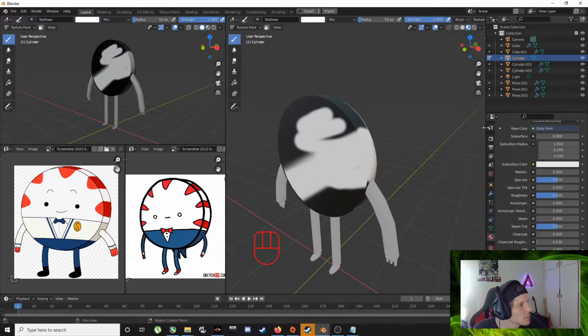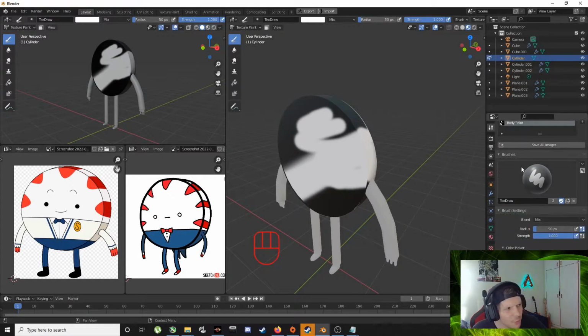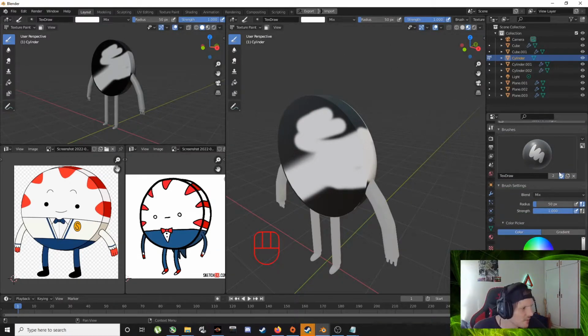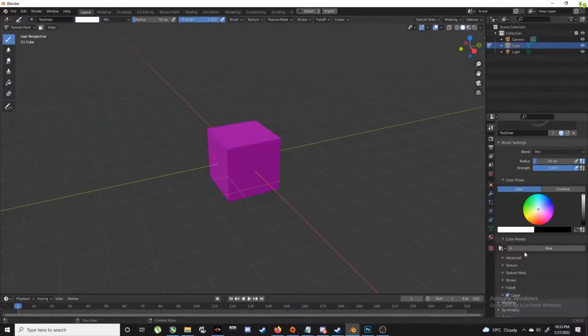Okay, so this top thing, active tool, it's got all the stuff for your active tools, right? So I'm using texture paint, so it's gonna have texture paint stuff. Color palette, this is gonna be really important.